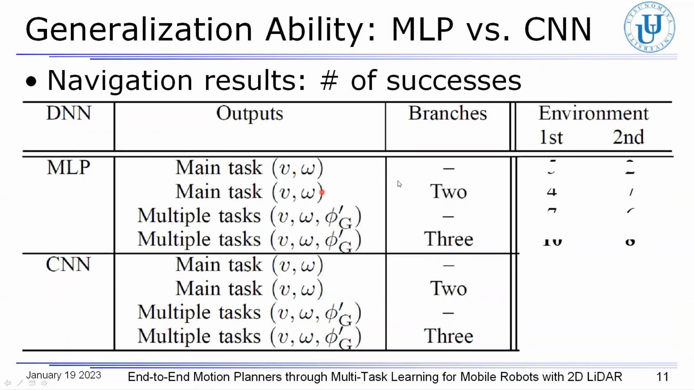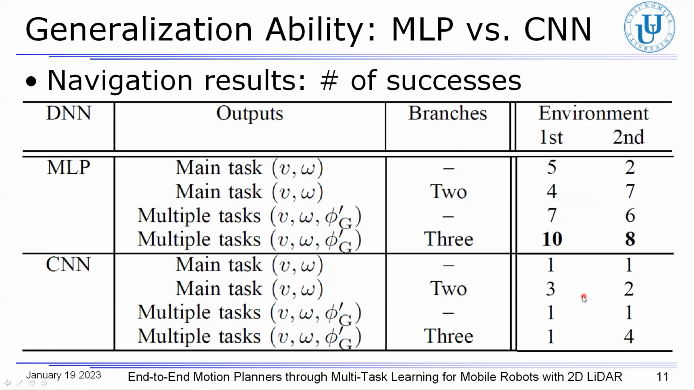As for the motion planners based on MLP, the number of successes in the navigation was increased by estimating the destination angle phi dot g in addition to the main task, v and omega. Furthermore, the effectiveness of hard parameter sharing for multitask learning was shown. As a result, the robot based on the motion planner with 3 branches to each of the outputs for the multiple tasks reached the destination 10 times in the first environment and 8 times in the second environment, respectively.